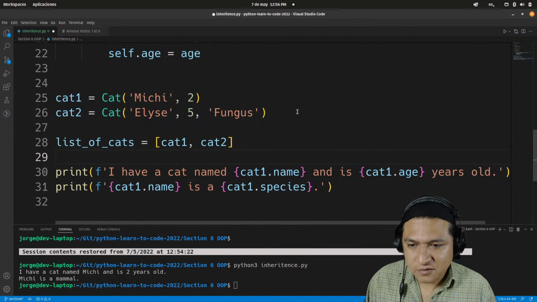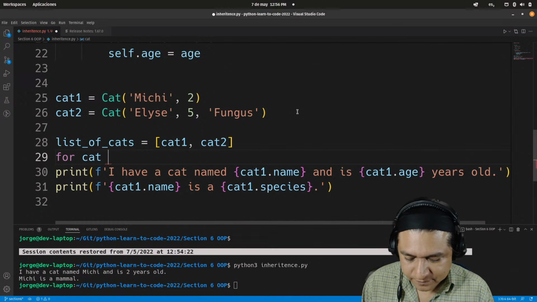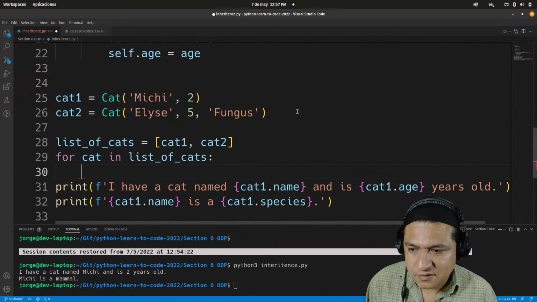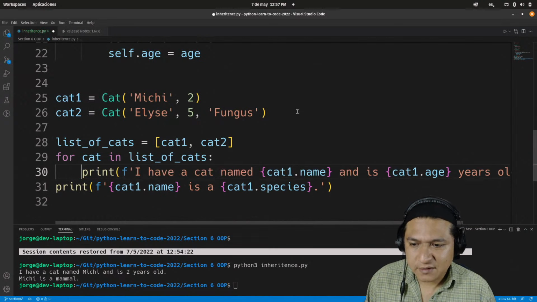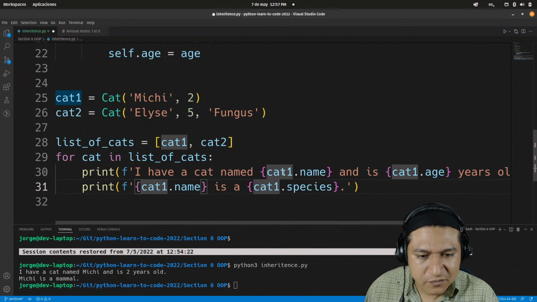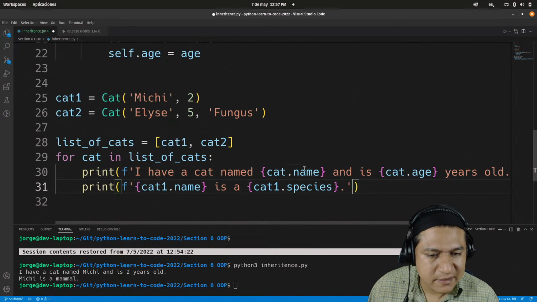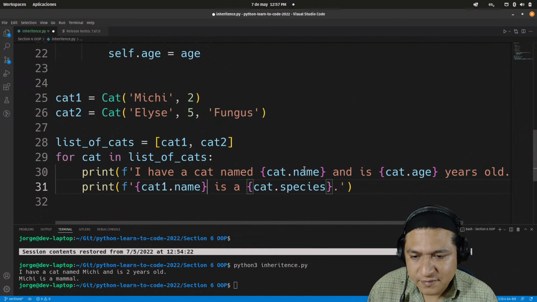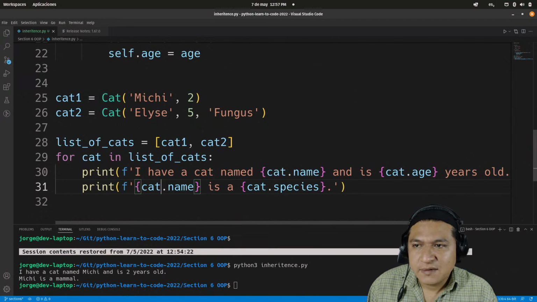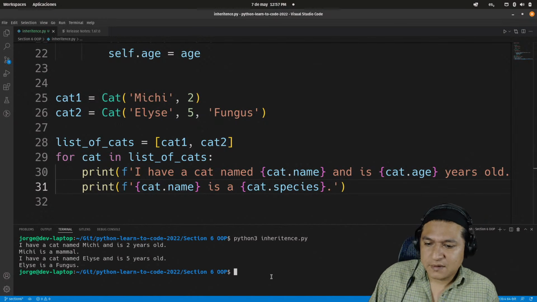And this list of cats is going to be used for a for loop: for an individual cat in the list of cats, I basically am going to print the actual cat name for both cats. Why not? Let's rename very quickly over here. Instead of cat1 or cat2, we may actually print all the cat names. And there we go.